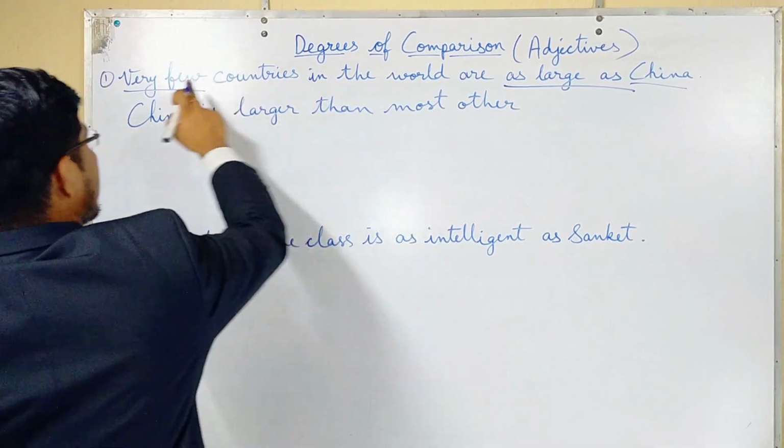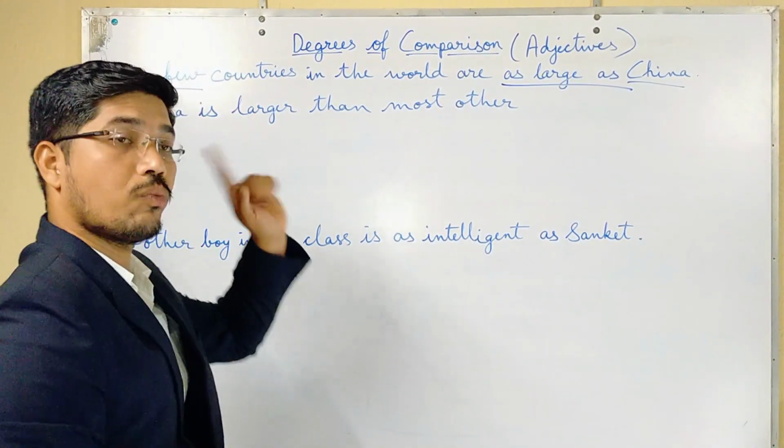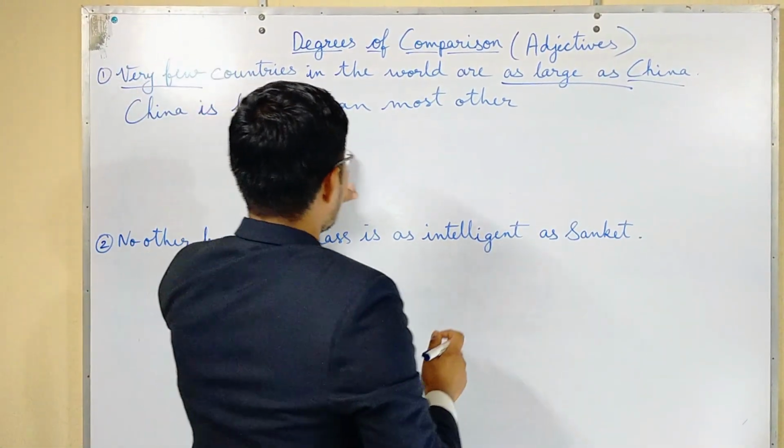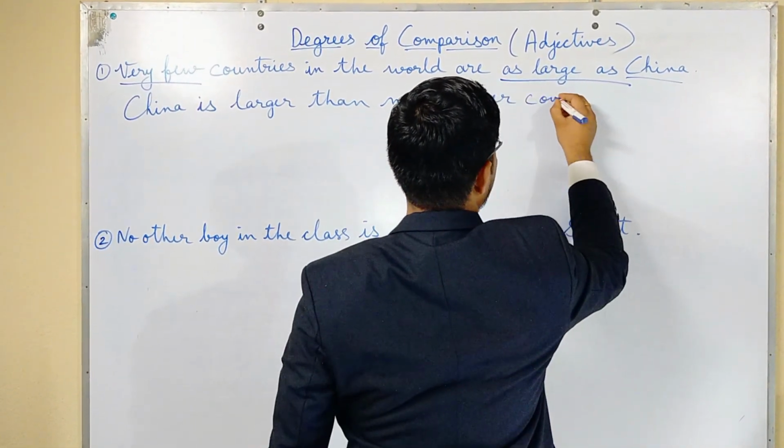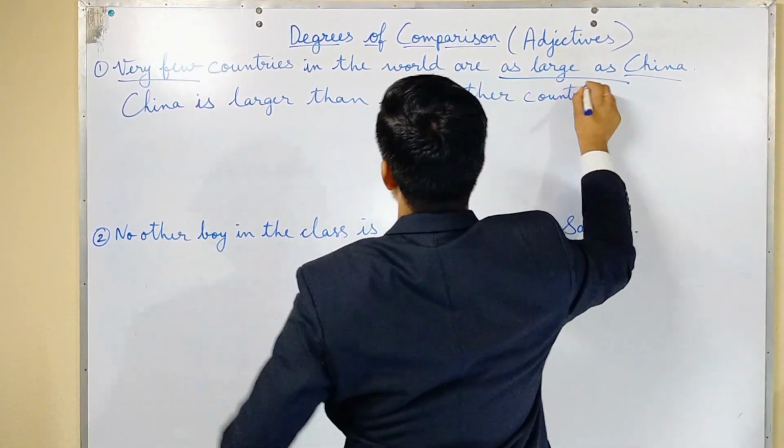Why most other? Because it is very few. This is the example of one of the best. So China is larger than most other countries in the world.